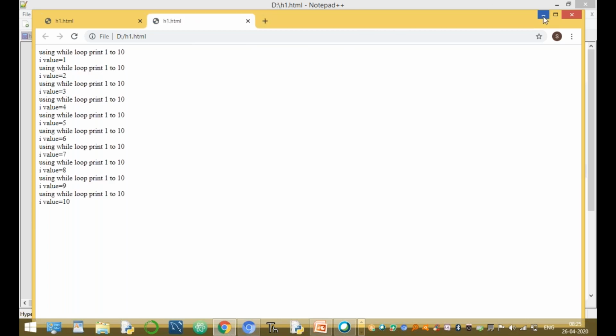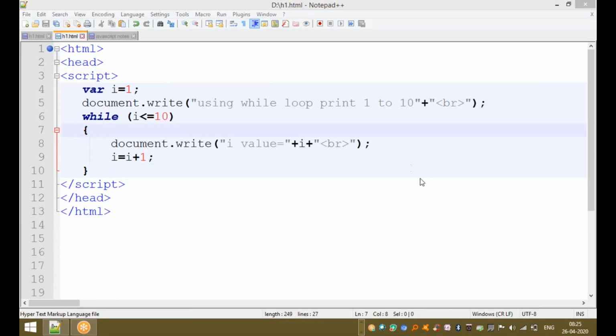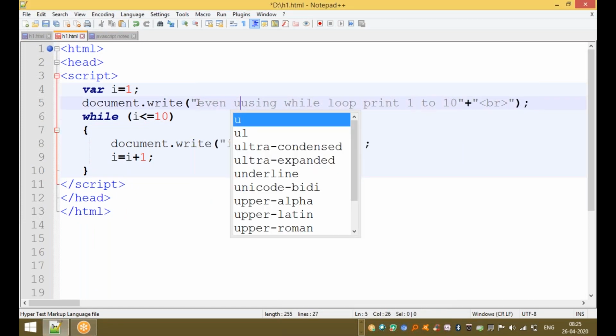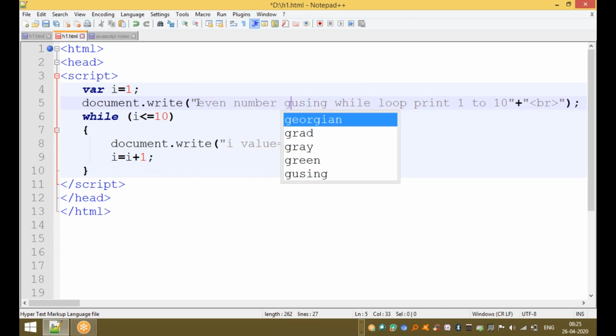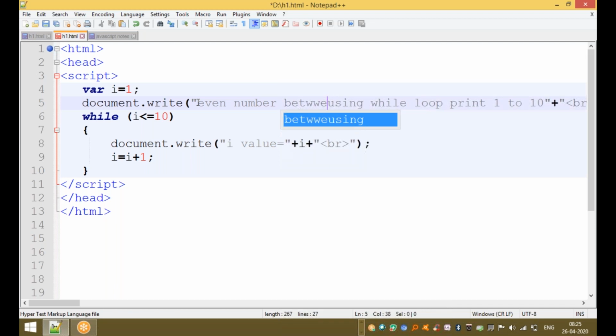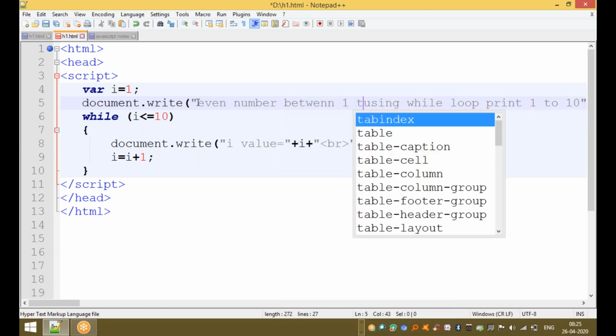Now next one. For example, if you want to print even numbers between 1 to 10.